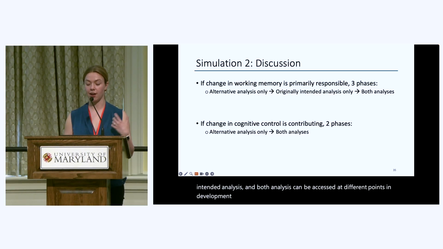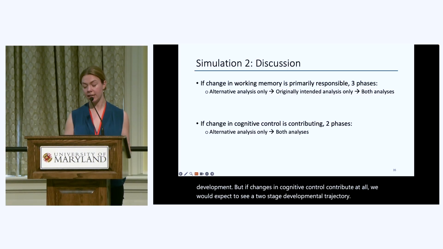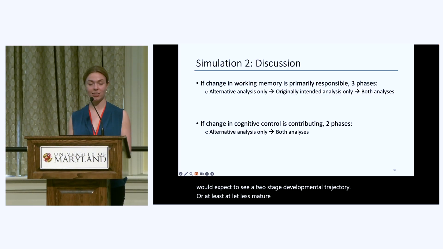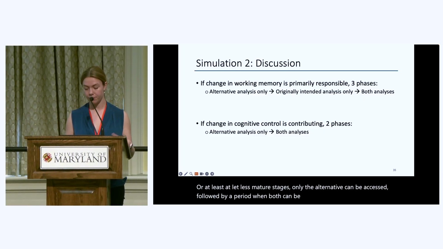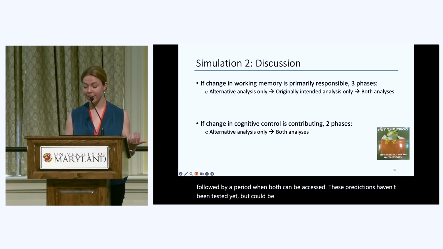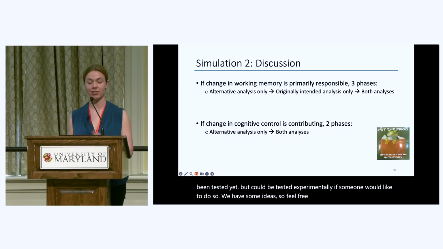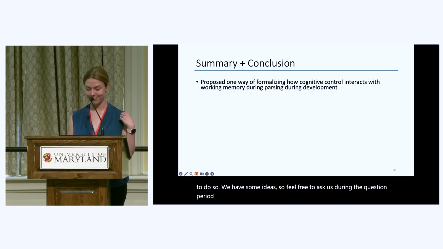But if changes in cognitive control contribute at all, we would expect to see a 2-stage developmental trajectory where at less mature stages, only the alternative can be accessed, followed by a period when both can be accessed. These predictions haven't been tested yet, but could be tested experimentally if someone would like to do so. We have some ideas, so feel free to ask us during the question period or after this session.